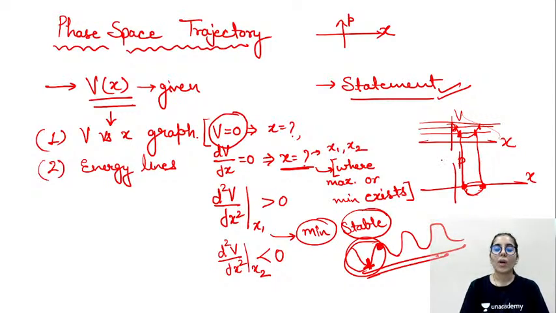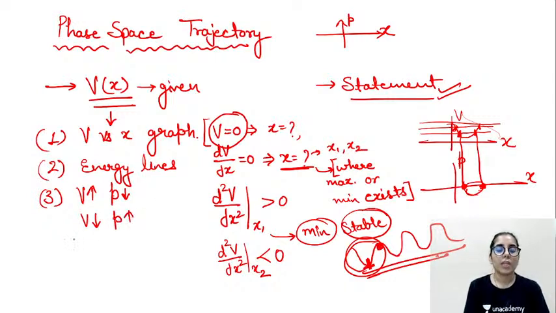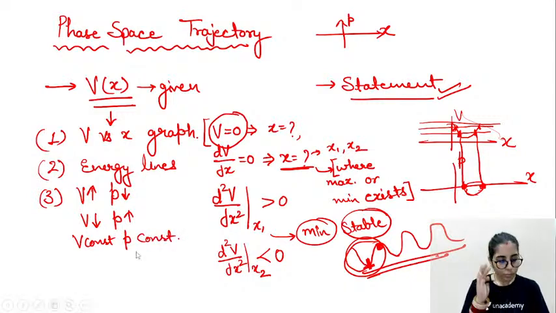Okay. So once you draw the energy lines, guys, the third step is: wherever in your potential versus x graph the potential is increasing, you have to consider that momentum is decreasing, and wherever the potential is decreasing, the momentum is increasing. Wherever the potential is constant, the momentum will be constant as well. Okay, these are the relations we are going to consider.